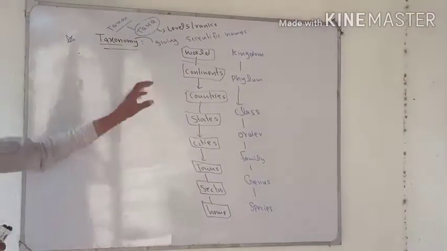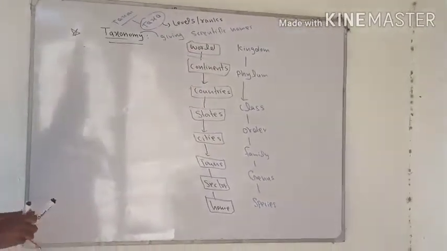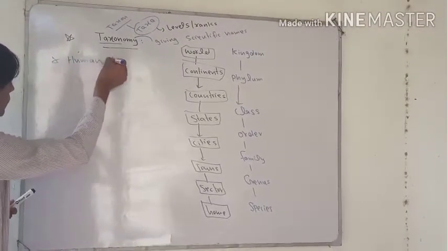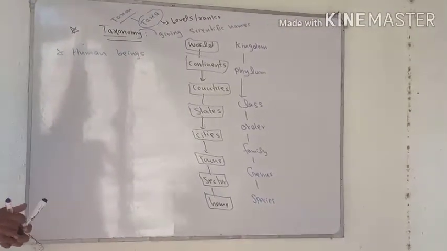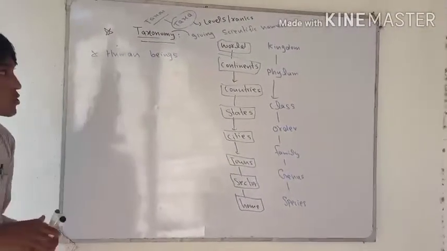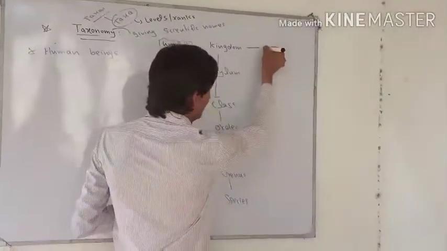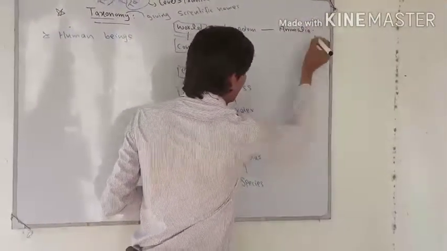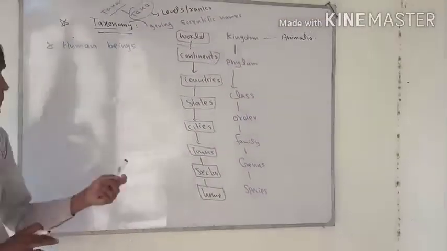Now we will see how we give scientific names to organisms. We will take the example of human beings. First, in which kingdom are human beings included? Human beings are in kingdom Animalia. What does Animalia mean?